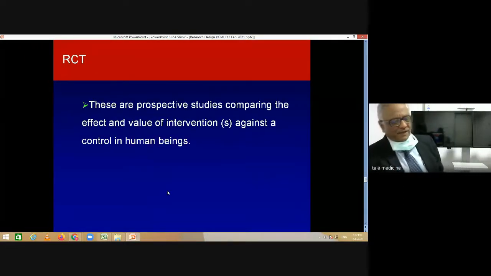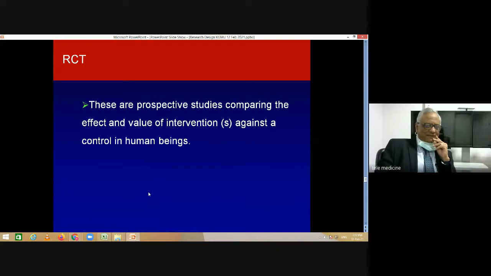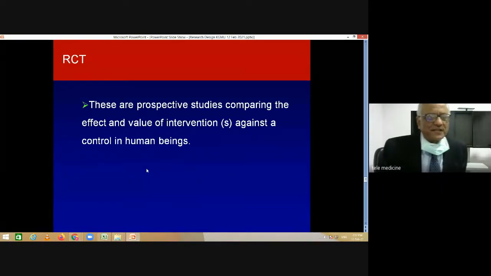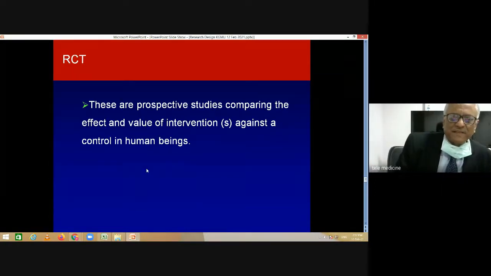In the analytic studies, interventional studies or randomized control trials are a very important and strong level of evidence. A very strong level of evidence is generated from randomized control trials, because they have a design very like an experiment.